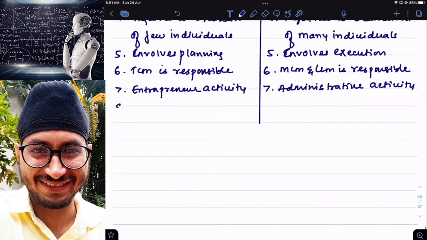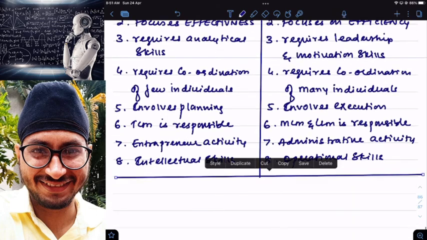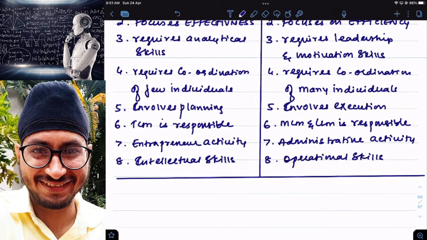Here it requires intellectual skills. And here it requires what? Operational skills. So these are some differences between strategy formulation and strategy implementation. I hope the concept is clear.